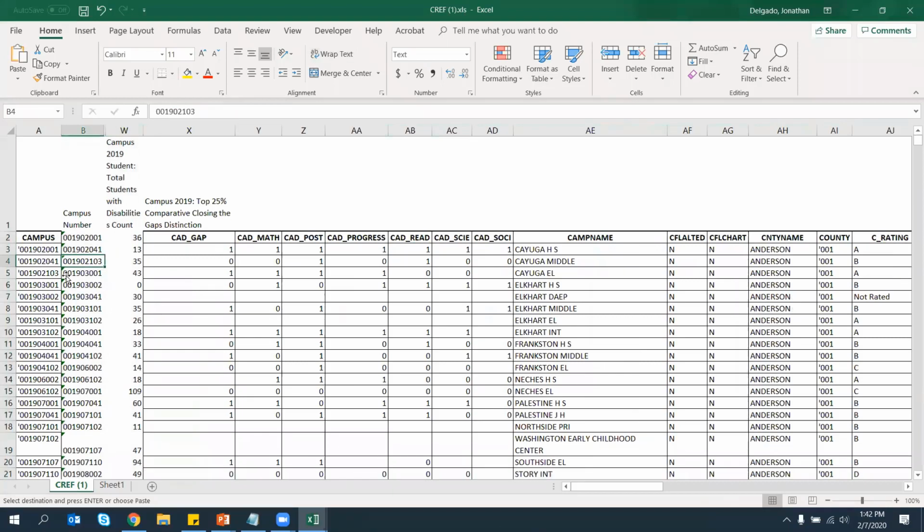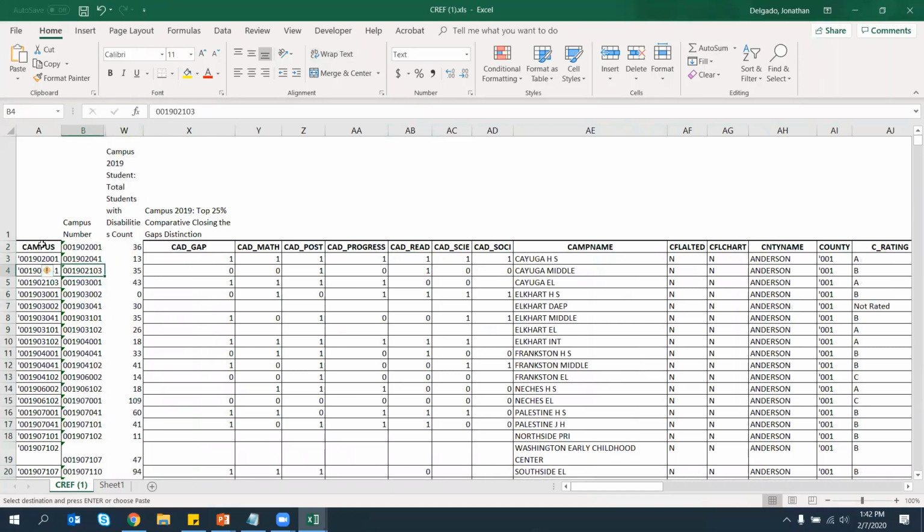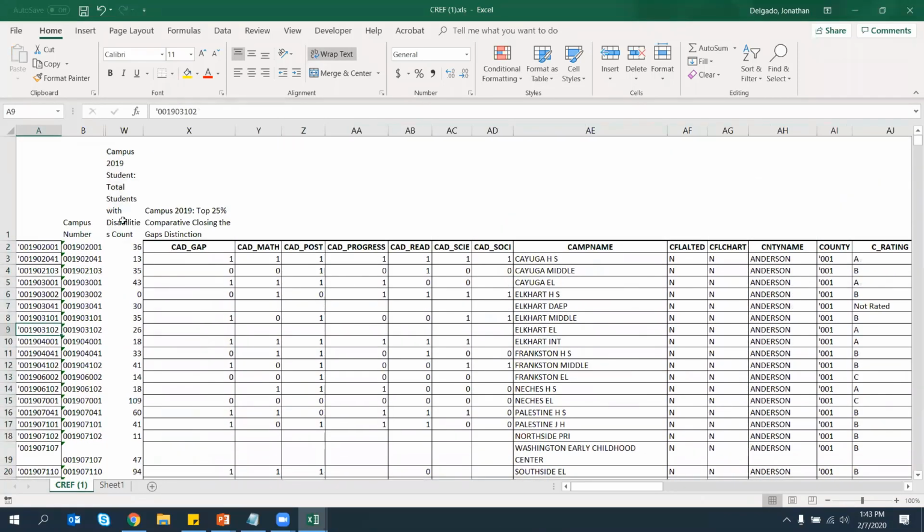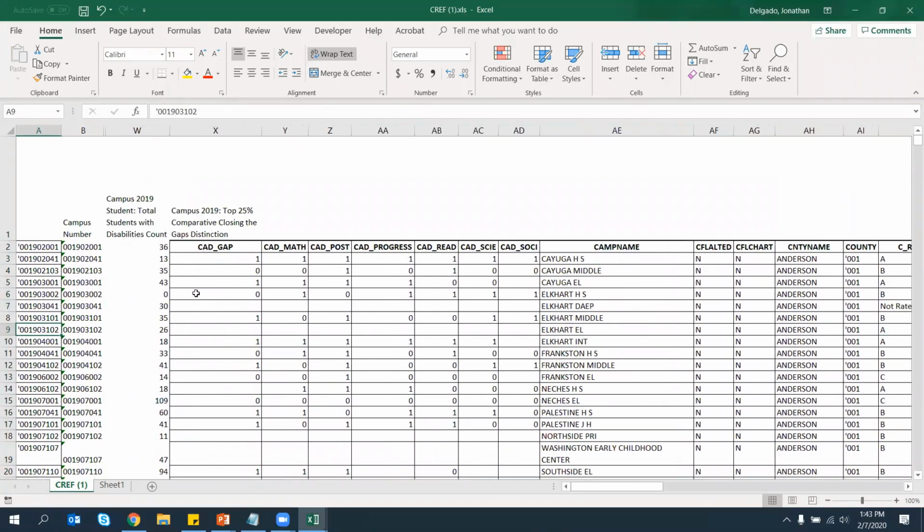And so, for example, if it is off slightly, you would need to just simply correct. So I'm going to delete and move up this information so that it's equal. And so now I have students with disabilities joined with profile information. So I can see all the different campuses in the state. And now I can filter. So I can filter, for example, by, is this campus an A, B, C, or D, along with the total count of students with disabilities. This is just a very simple example of how to join the data once you have multiple data downloads through TAPR.